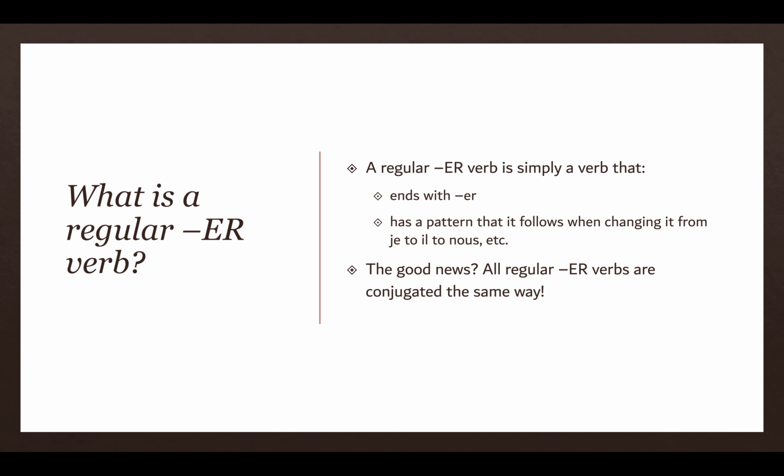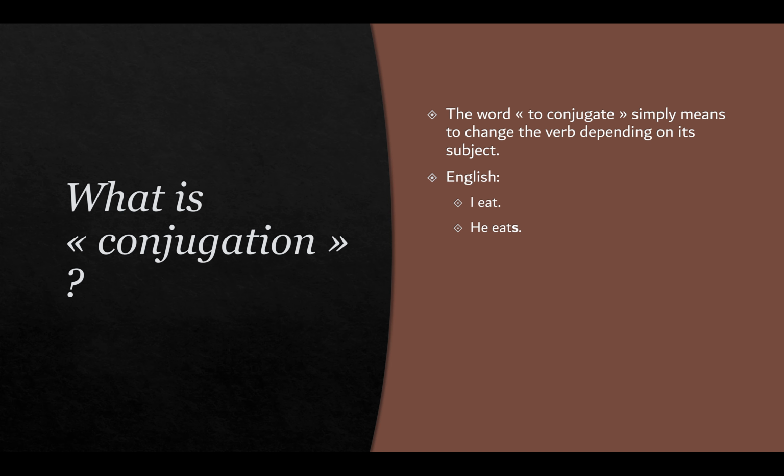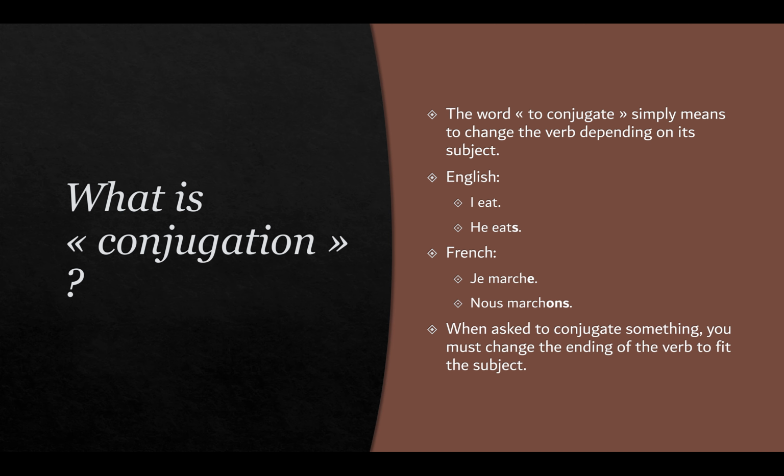All ER verbs are conjugated the same way. That's the best part of this. So, what is conjugation? I know most people know what this is, but just a quick refresher. It's just a fancy word that means to change the verb depending on the subject. So, for instance, English says I eat and he eats. So, that's just the conjugation. You're just changing it depending on the subject pronoun. In French, je marche, nous marchons. And it's a big deal in French, just like Spanish, more so than in English. So you have to change the ending of the verb to fit the subject when you're conjugating.